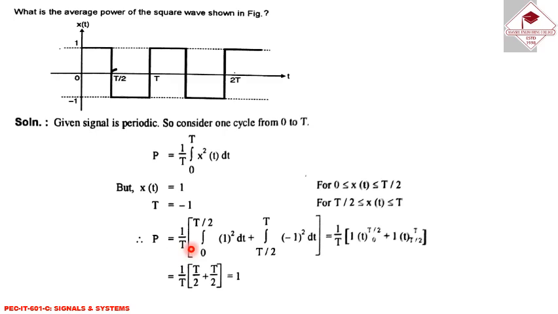P is equal to 1 by T, integration 0 to T by 2 of 1 squared dt plus integration T by 2 to T of minus 1 whole squared dt. So it is coming 1 by T, 1 into t from 0 to T by 2 plus 1 into t from T by 2 to T, and finally after solution it is coming 1.